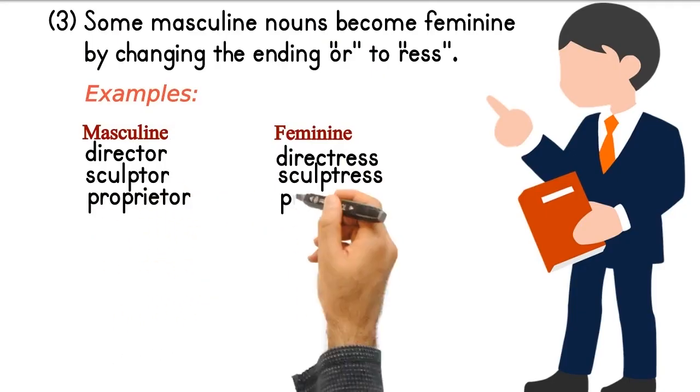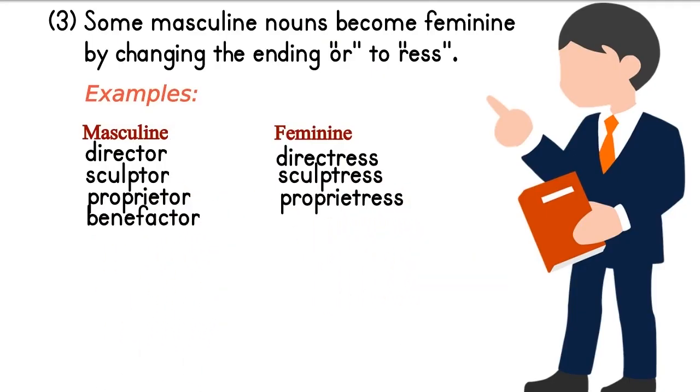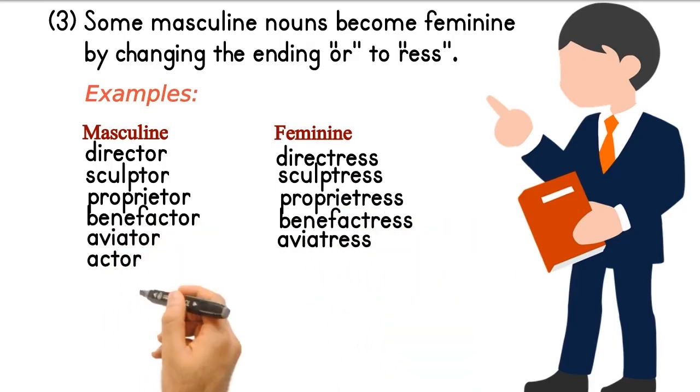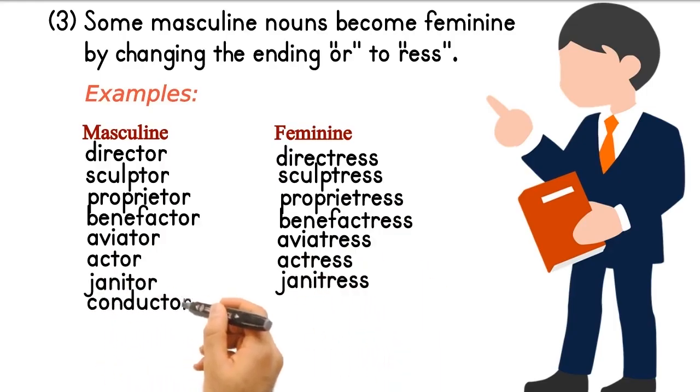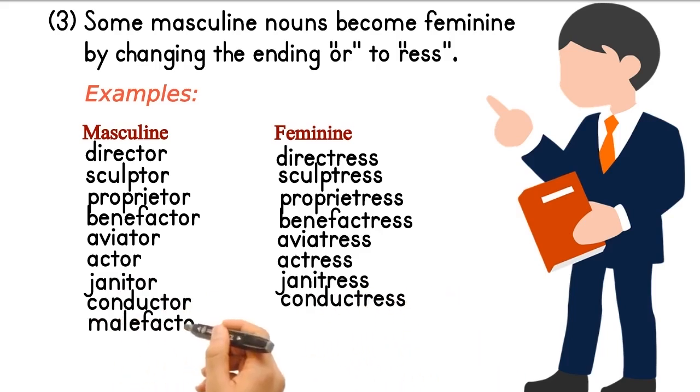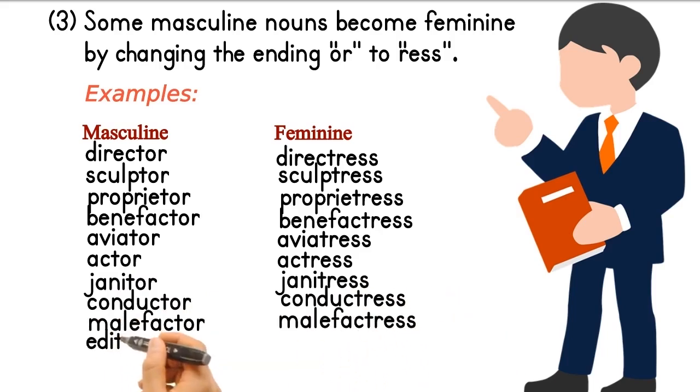Some masculine nouns become feminine by changing the ending or to ress. For example, director, directress, sculptor, sculptress, proprietor, proprietress, benefactor, benefactress, aviator, aviatress, actor, actress, janitor, janitress, conductor, conductress, malefactor, malefactress, editor, editress.